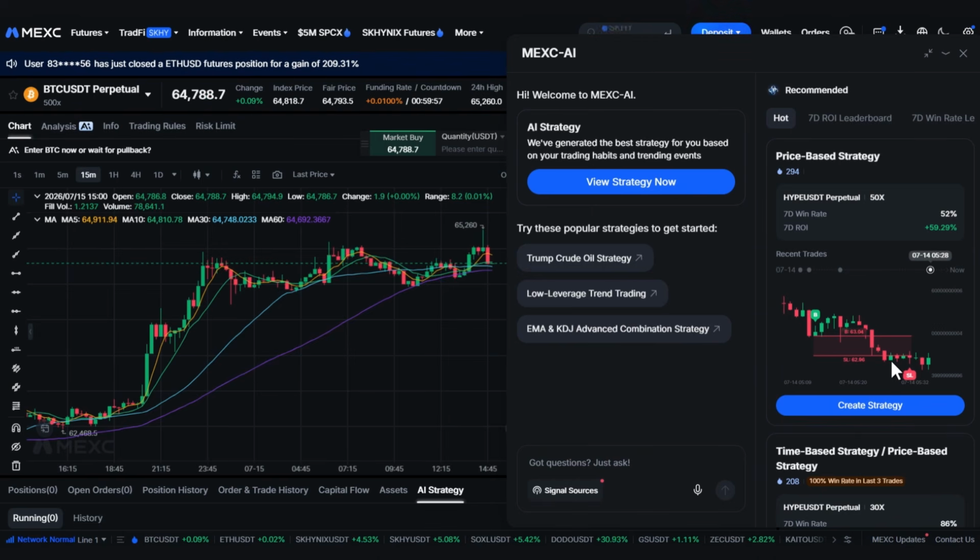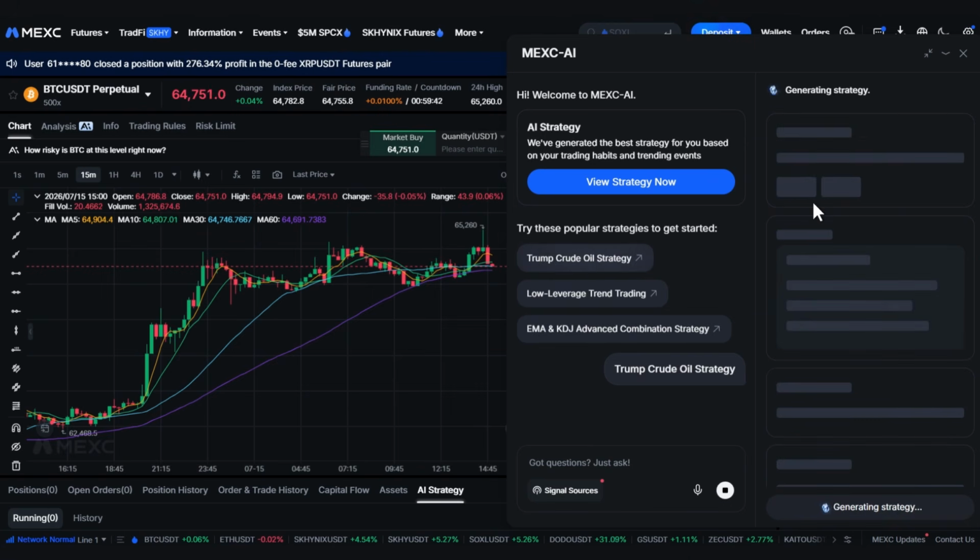Now once you're inside, let me walk you through what you're looking at, because there's actually a lot here, and I want to make sure you understand each part before you start clicking things. On the left side, you'll see a View Strategy Now button, and below that you'll find a list of popular strategy prompts. These are pre-written strategy ideas that other traders are already using. Think of them as templates, a really good starting point if you're not sure what to type. Go ahead and click on one of those popular strategies.